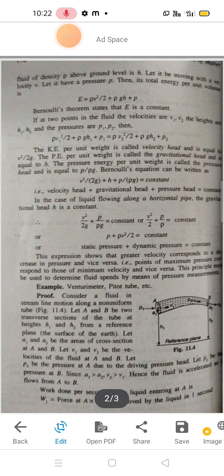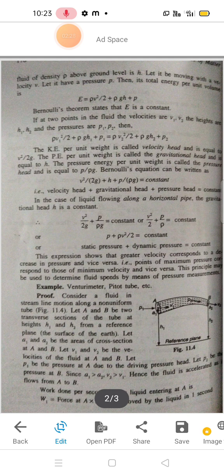The pressure energy per unit weight is called the pressure head and it is equal to p by rho g. Bernoulli's equation can be written as v square by 2g + h + p divided by rho g, which must be a constant. The total energy is velocity head plus gravitational head plus pressure head, equal to a constant.